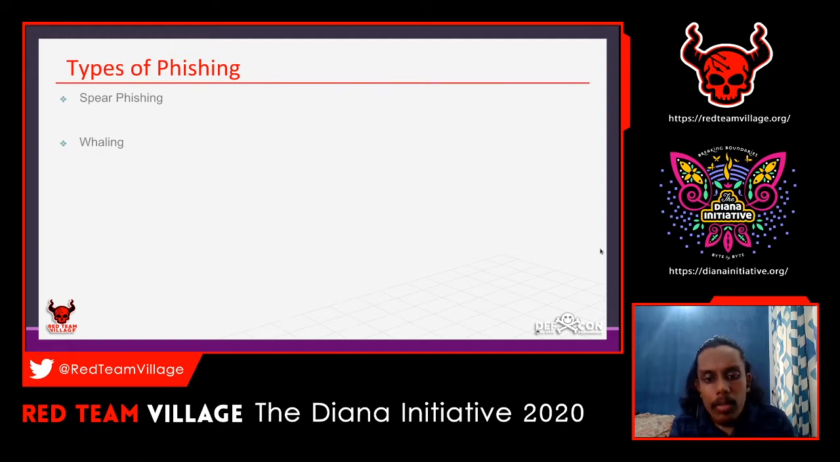When it comes to whaling, it's an executive level targeted attack. The whaling attack targets the higher level employees, let's say C-level employees, directors, senior managers, CEOs, CTOs, board members and those kinds of persons. So that is called a whaling attack.